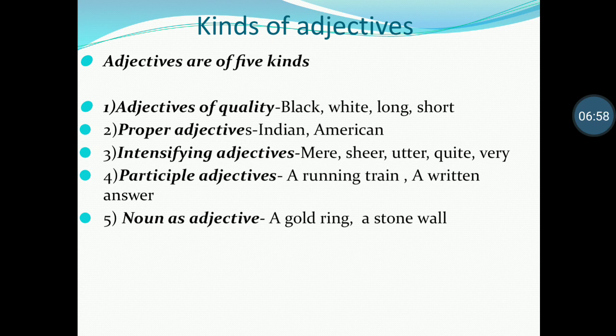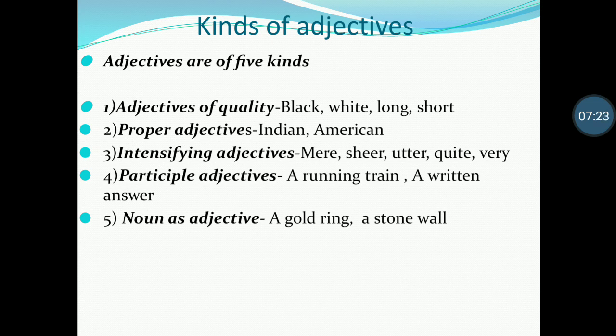And next one is intensifying adjectives. Mere, sheer, utter, quite, very are examples of intensifying adjectives. These intensifying adjectives heighten or reduce the effect of the noun they modify. For example, listen, it is nonsense.